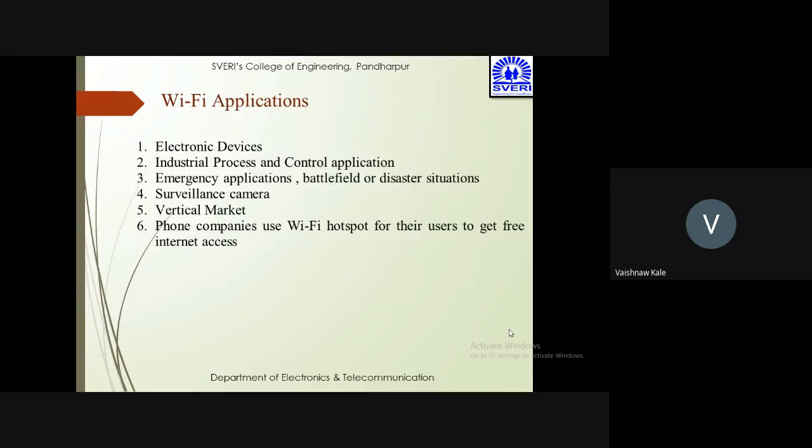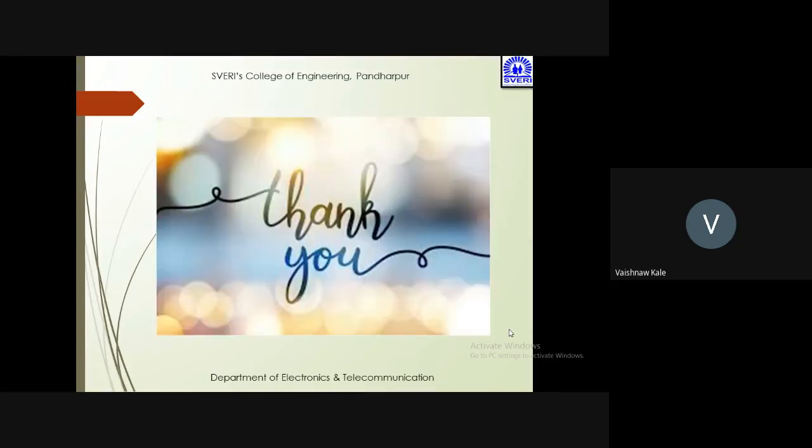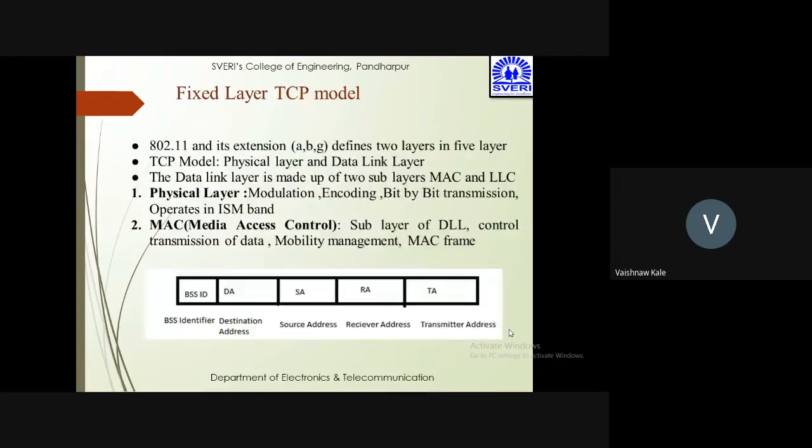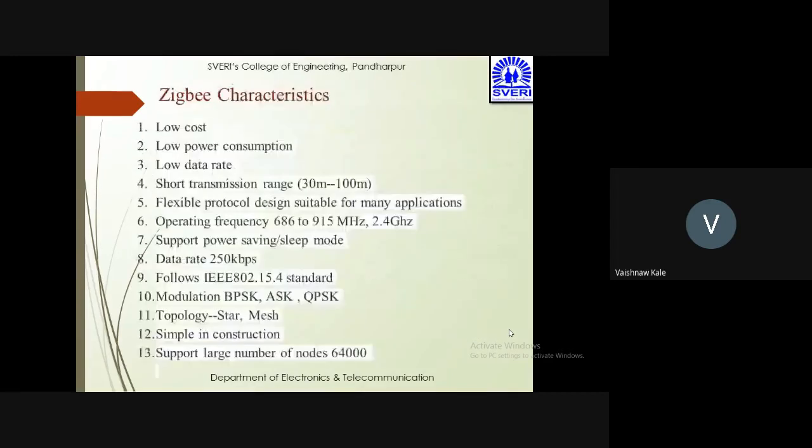Wi-Fi applications: electronic devices, industrial process and control applications, emergency applications, battlefield or disaster situations. It can be used in surveillance cameras and vertical markets. Phone companies use Wi-Fi hotspots for their users to get free internet access. You know that a Wi-Fi hotspot is there on your mobile phone also. You can access the net of another person if he gives you access to it. So this is all about unit number 4.